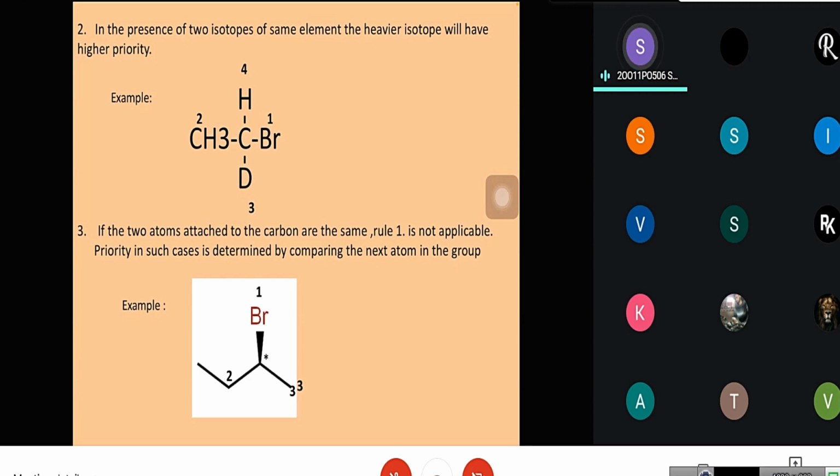Third rule: if the two atoms attached to the carbon are the same, rule 1 is not applicable. Priority in such cases is determined by comparing the next atom in the group. Here we can see, considering this as the chiral carbon, only this is the chiral carbon present here. Here is the methyl group and here is the methyl group, but this one is attached to another methyl group. So the priority is given to this carbon compared to this one.